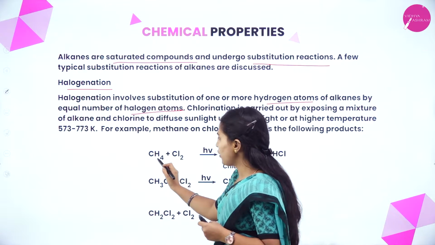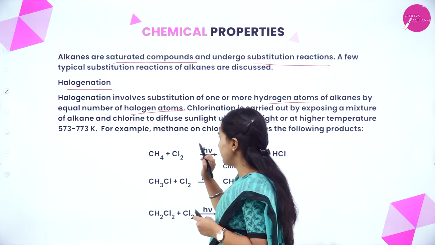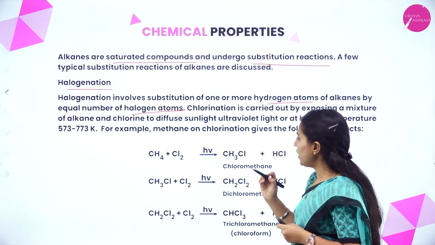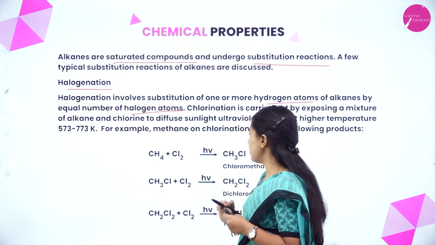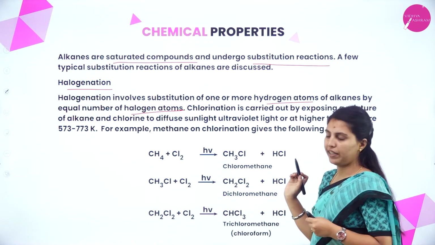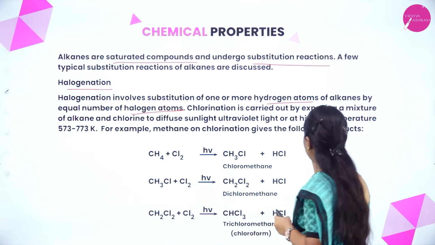See here, CH4 is there. That will be substituted by Cl2, that is chlorine. Usually it takes place in the presence of sunlight. So it will form chloromethane and HCl.